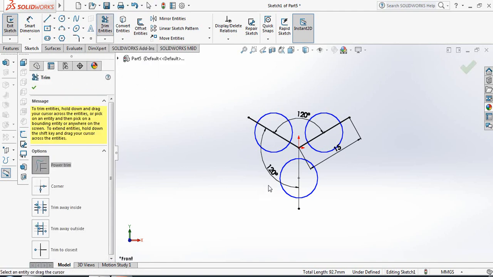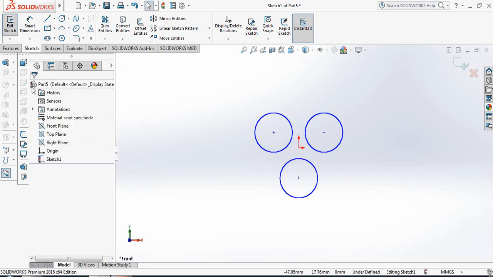Now select trim entities and trim these things. Trim the lines, only circles will be here.